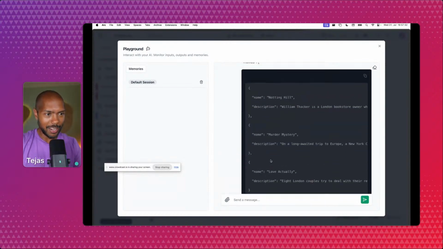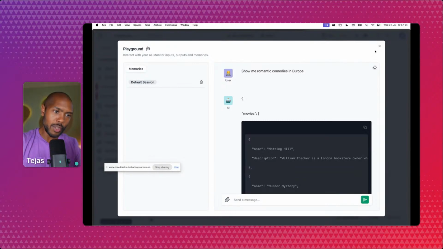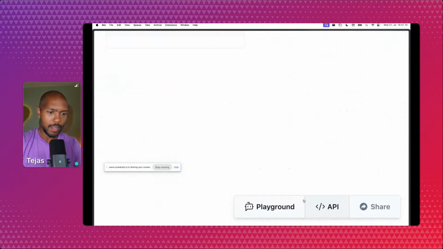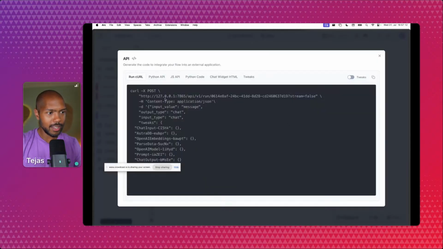So I can make an API. We're getting back JSON, but I can now click on this API button, and look at this, I get a full HTTP API. And of course, you can deploy this in Docker on any host you want, AWS or Azure. We also have a hosted version of this on DataStax. You can literally just query this deterministically.